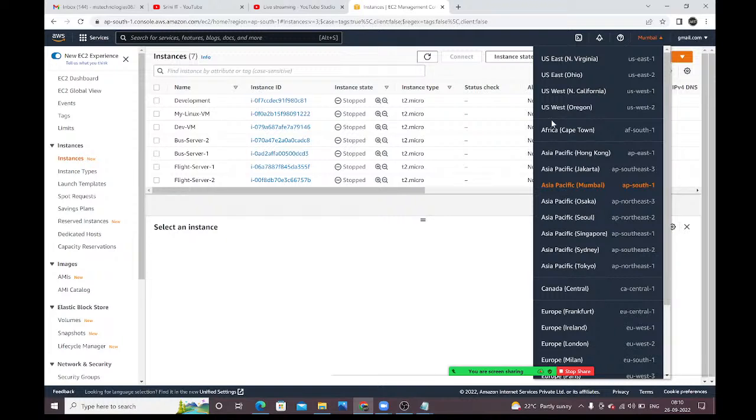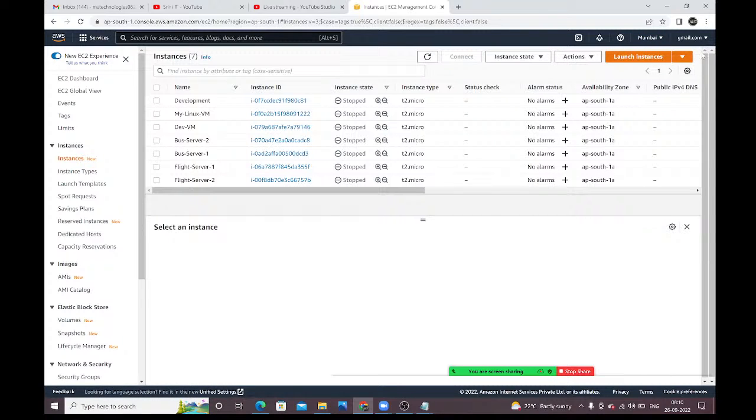Understood, guys? How many regions and availability zones are available, we will discuss on the first day of our AWS sessions. Today this is the Linux session, that's why I am not discussing all these things. But just for the time being, select the nearest region for you. Here you need to select the region.